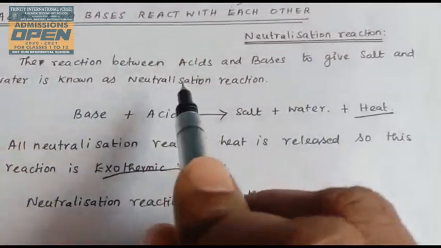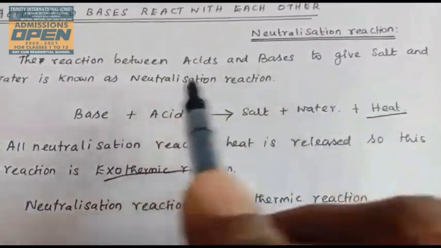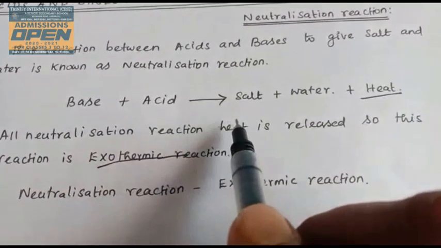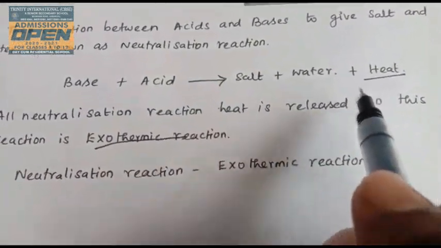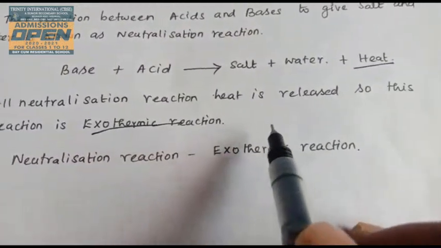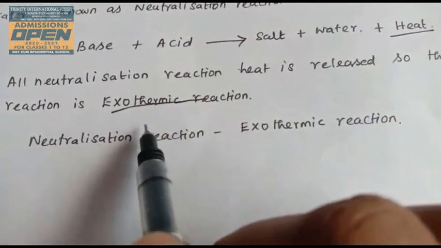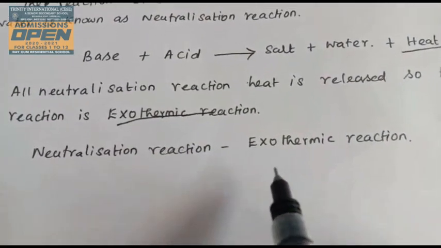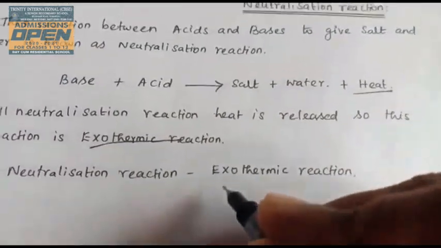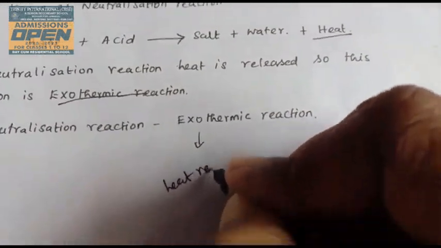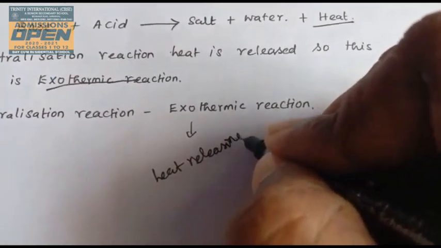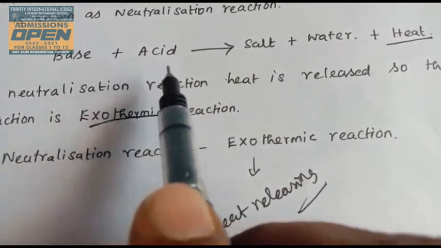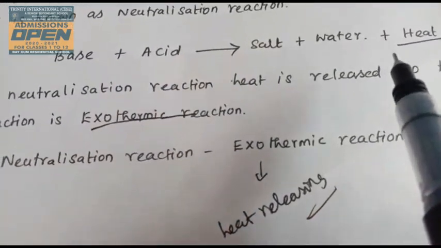Generally in a neutralization reaction, heat is released, and it is known as an exothermic reaction. The reaction between acid and base to give salt and water is known as a neutralization reaction. In all neutralization reactions heat is released, so this reaction is known as exothermic. Exothermic means heat releasing. So generally any base reacting with acid to form salt and water is known as a neutralization reaction.